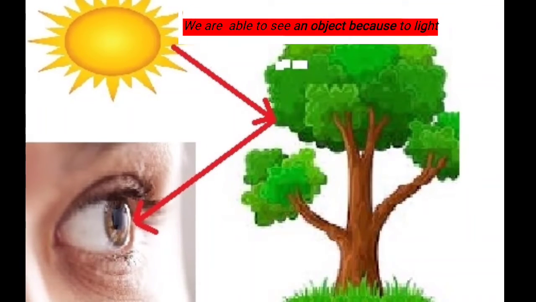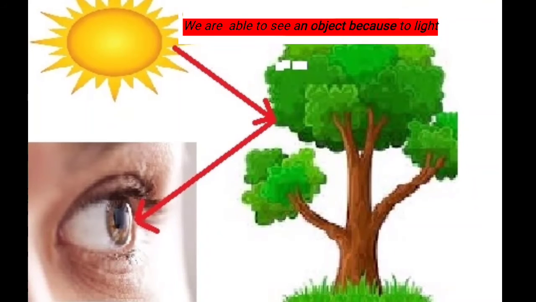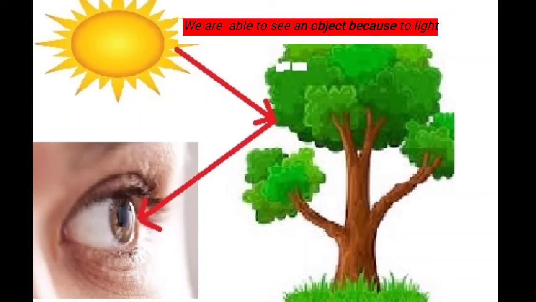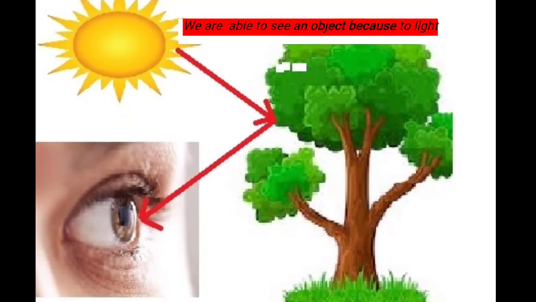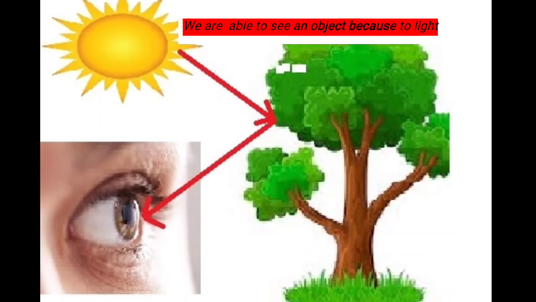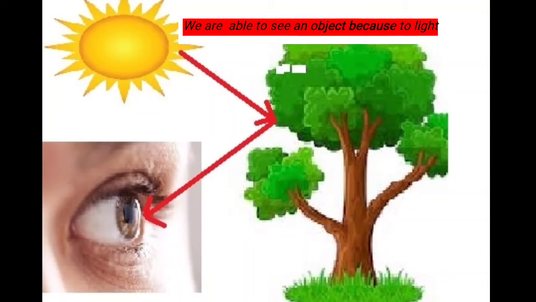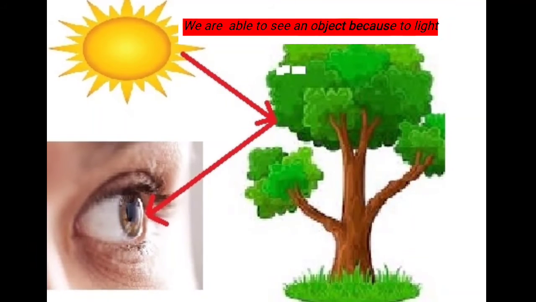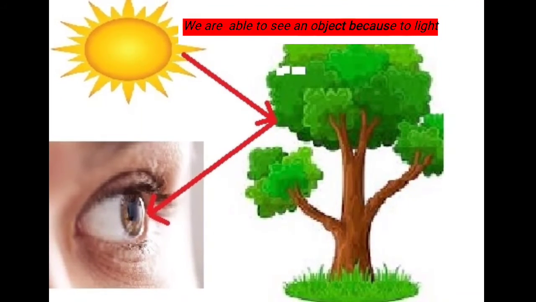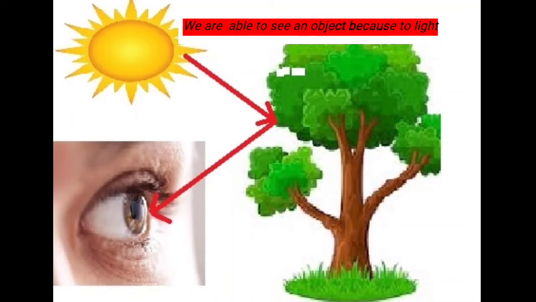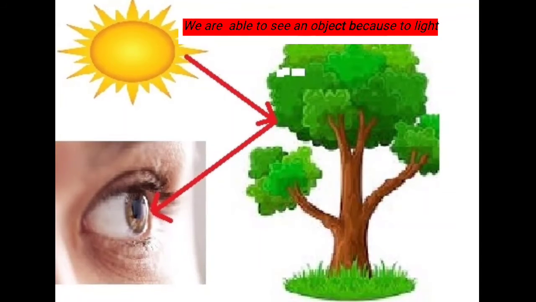So in this scenario, when light falls on our eye after reflecting from the tree, this light forms an image of the tree in our eye, and that is why we can see the tree. So in this way light helps us to see other objects.